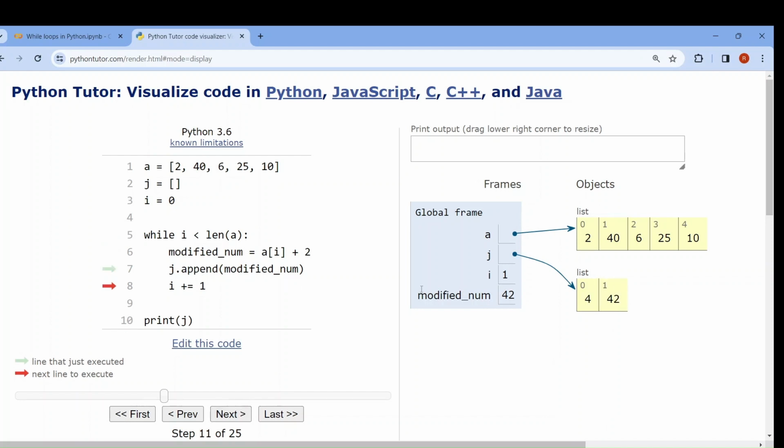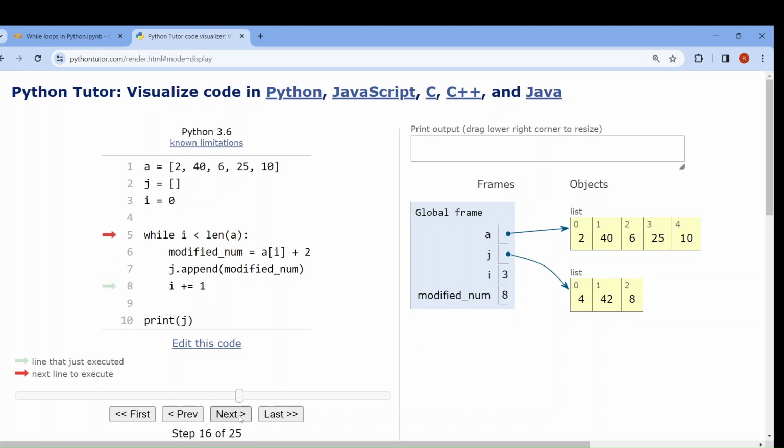See, it is added to j. I will be increased. Again, condition satisfied. Modified num means a of 2 plus 2, 6 plus 2, j dot append modified num, 8. 8 will be appended in the list. See, appended. I will be increased. Increased. Now again, condition met.